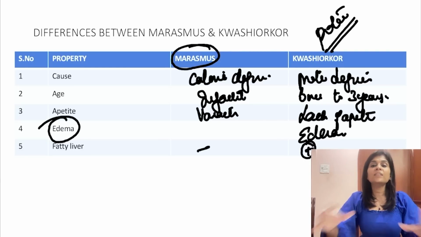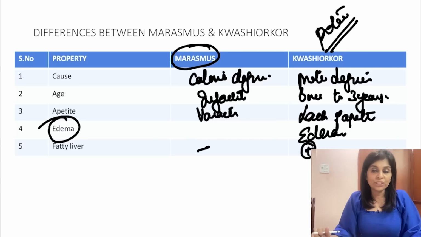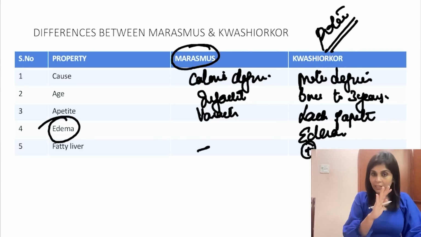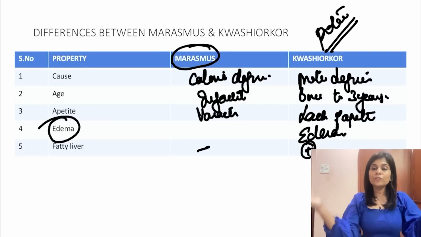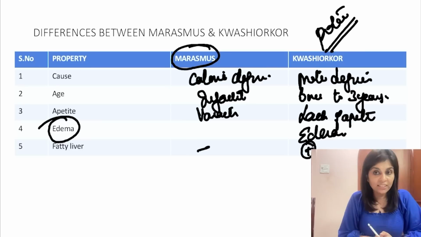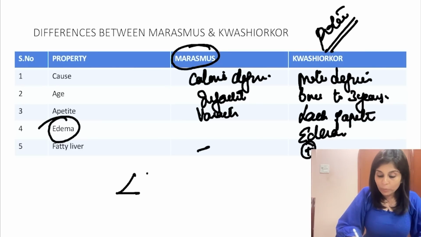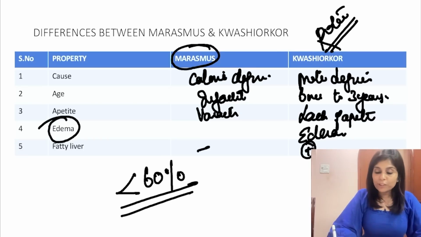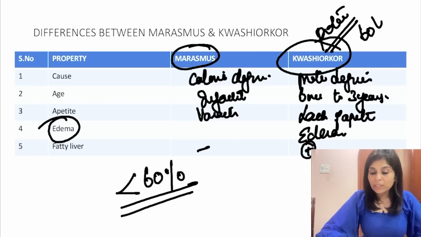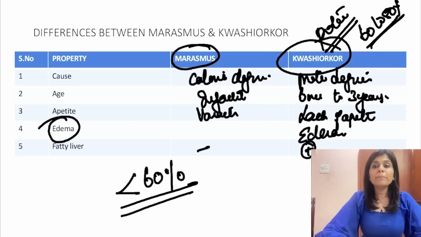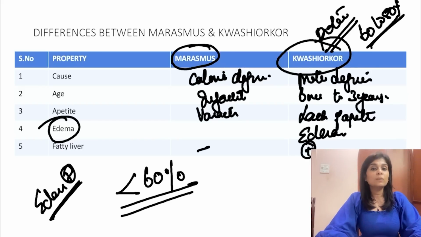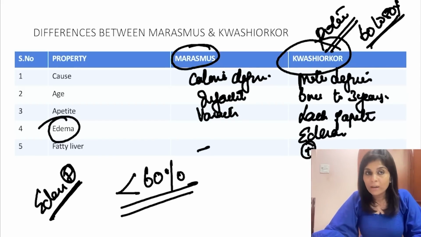And marasmic kwashiorkor is a very severe form of protein energy malnutrition. When it starts with protein malnutrition, then it progresses to total calorie deficiency. And in marasmic kwashiorkor, you'll find features of both these malnourishment conditions. And in marasmic kwashiorkor, the weight of the child will be less than 60% of ideal weight. Usually, if it's only kwashiorkor, the weight will be between 60 and 80% of ideal weight because of the presence of edema. In marasmic kwashiorkor, in spite of there being an edema, the weight is less than 60% of the ideal weight. That's called marasmic kwashiorkor. Okay.